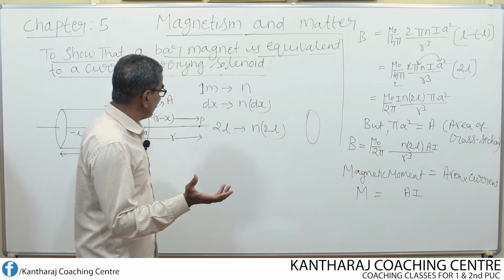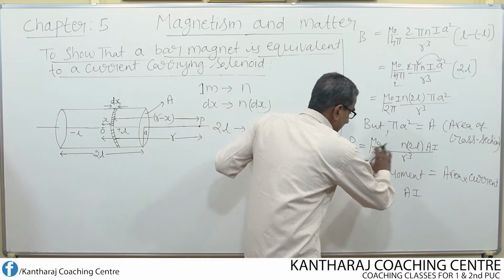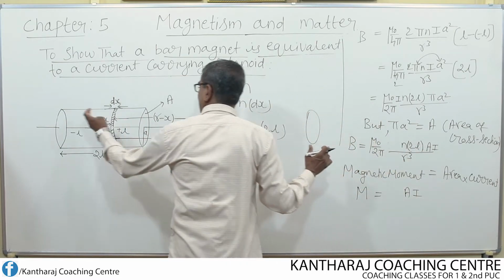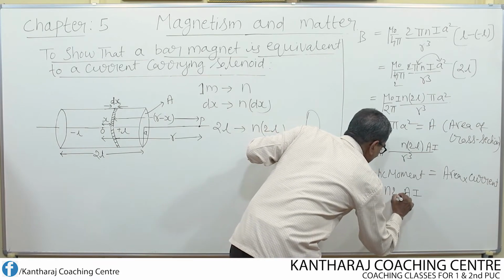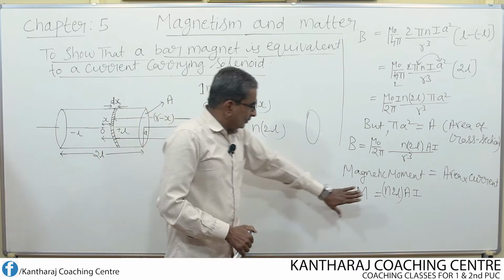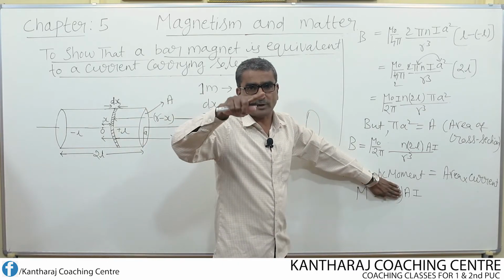So this is how now we can substitute that for n into 2L. I can substitute that as the total number of turns contained in the entire solenoid. So this becomes n into 2L. Without this it becomes magnetic moment of only one turn of wire.